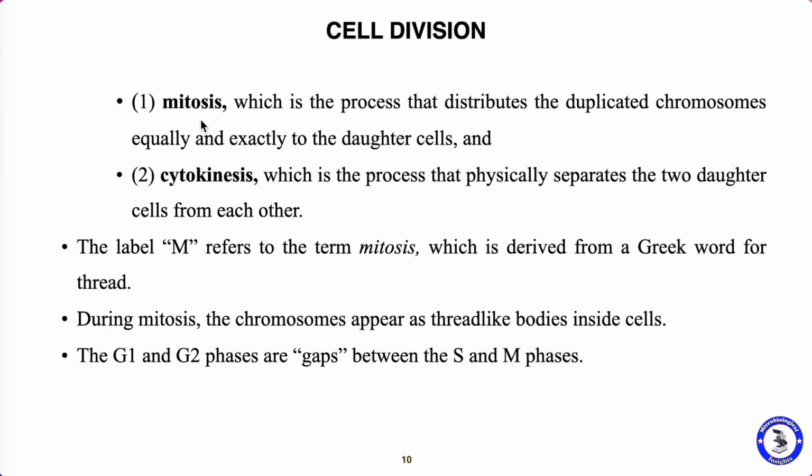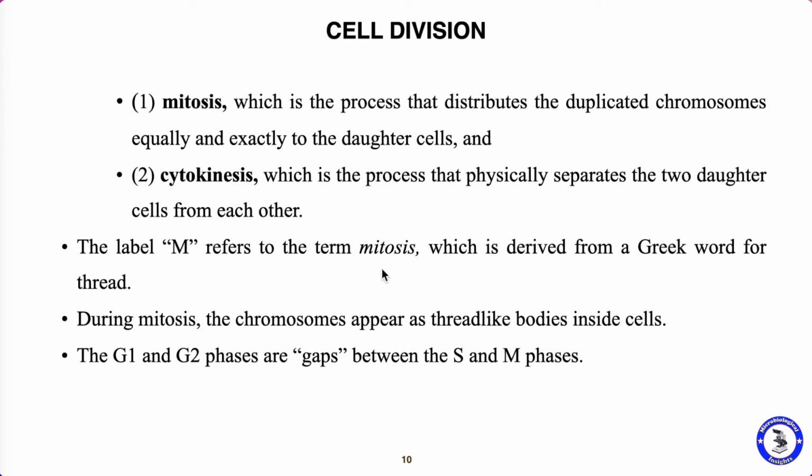What is mitosis? Mitosis is the process that distributes the duplicated chromosomes equally and exactly to the daughter cells. The chromosomes are equally and exactly distributed to the daughter cells, and this process is termed mitosis. And what is cytokinesis? The parent cell physically separates the two daughter cells from each other, no? And this process is the cytokinesis.